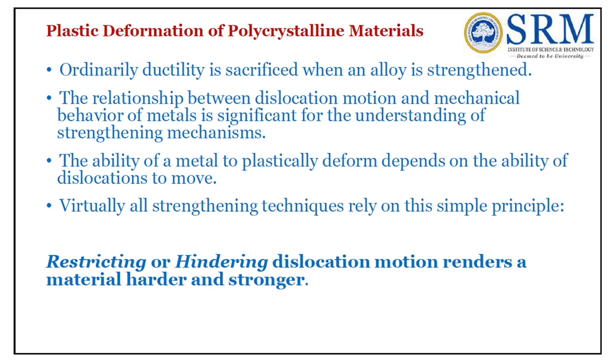Whenever we are producing a material, it should be strong and ductile. When it is ductile, it can be changed into various shapes according to our needs. If it is strong enough, it can withstand the load. So strength and ductility are both very important and cannot be compromised. Nowadays research work is going on to improve the strength of the material while the ductility is not sacrificed, through processing methods.